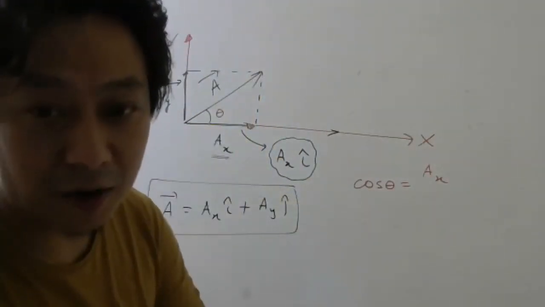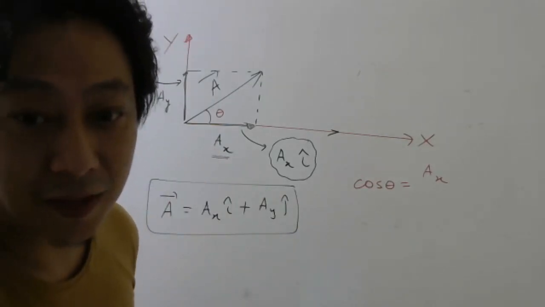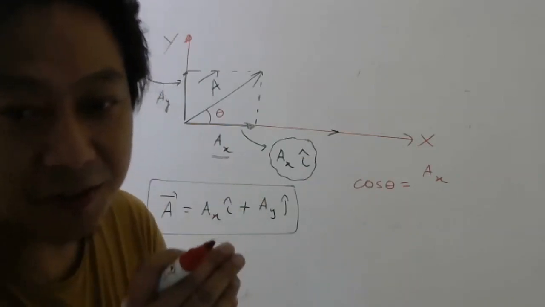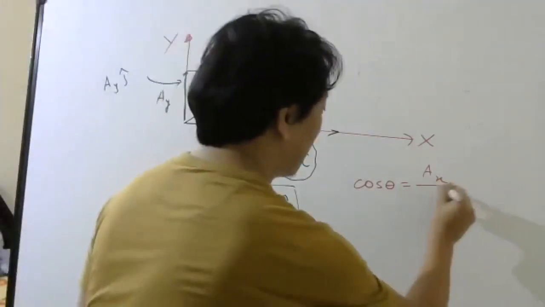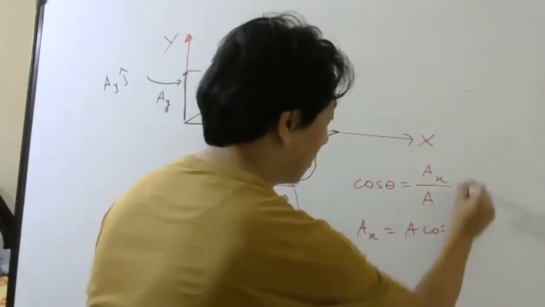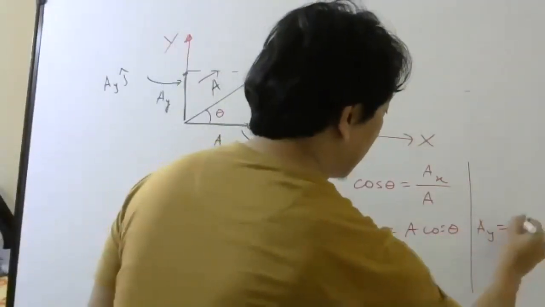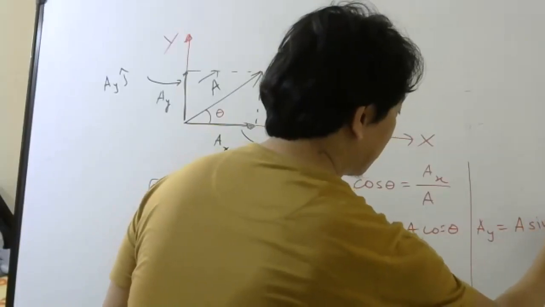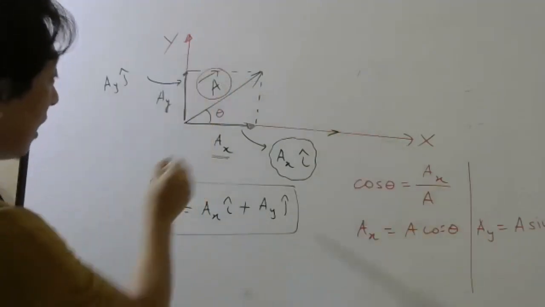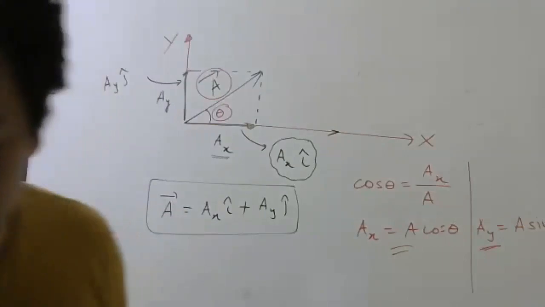Hypotenuse is A, because hypotenuse means the length of the vector, and length of the vector means magnitude. So AX by A, so AX will be A cos theta. Similarly, using the sin theta formula, AY will be A sin theta. So if you know the magnitude and the angle, you can find the X component and Y component.